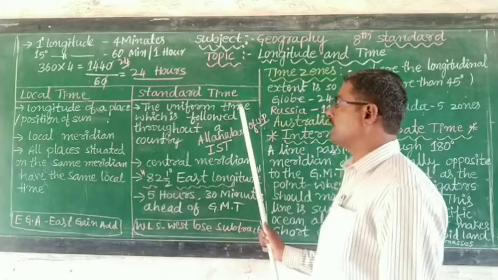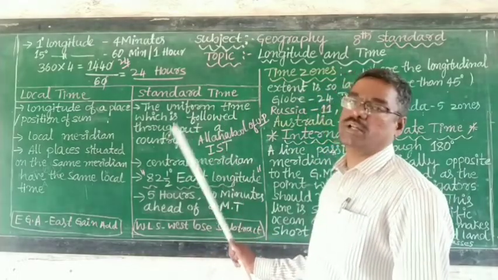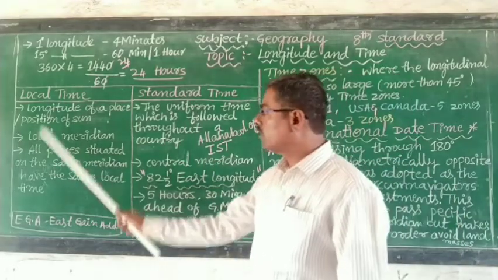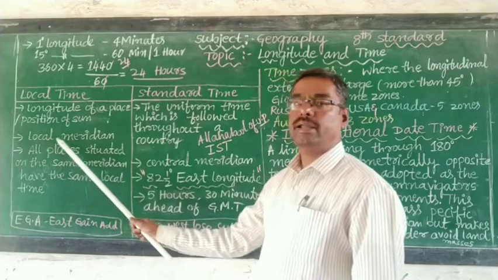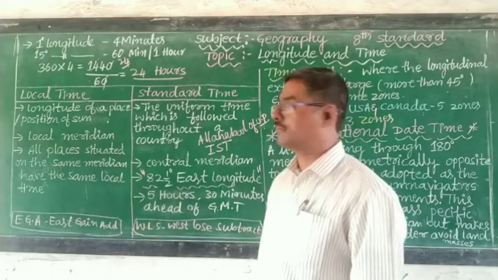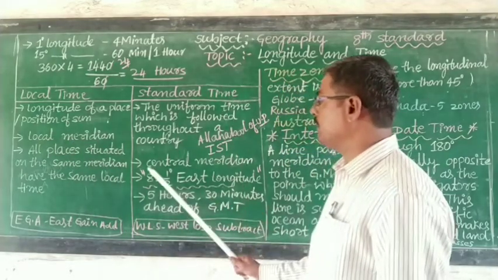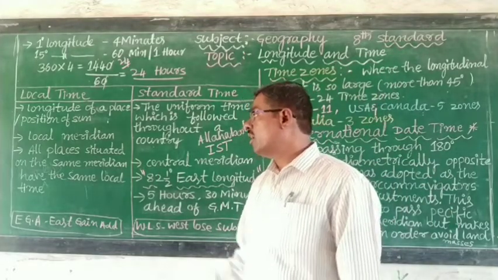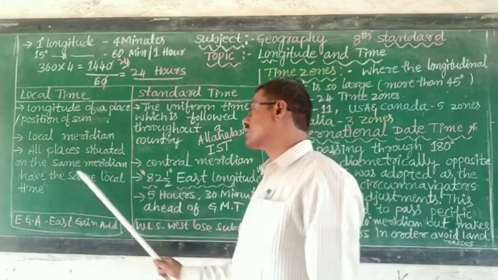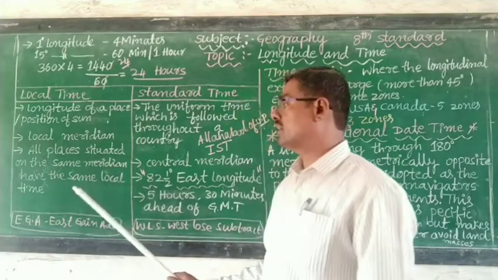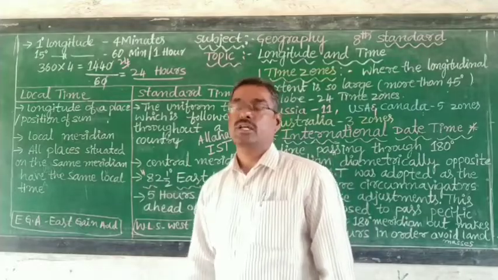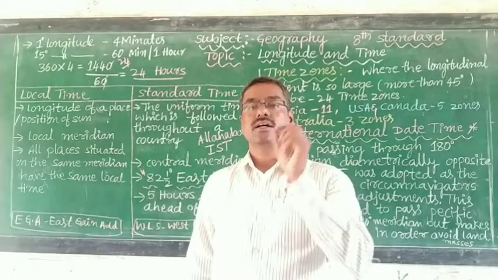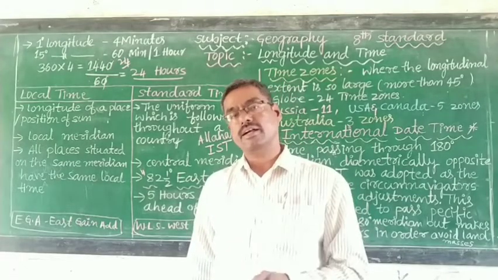The uniform time which is followed throughout a country is called standard time. The local time is based on the local meridian. The standard time is based on the central meridian of that country. All the places situated on the same meridian have the same local time. So in standard time, the central meridian gives the standard time of a country.